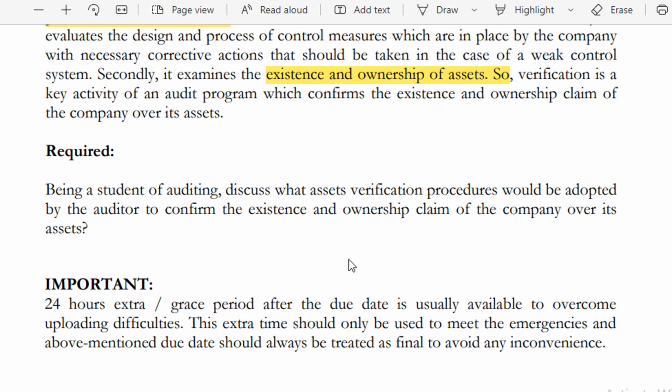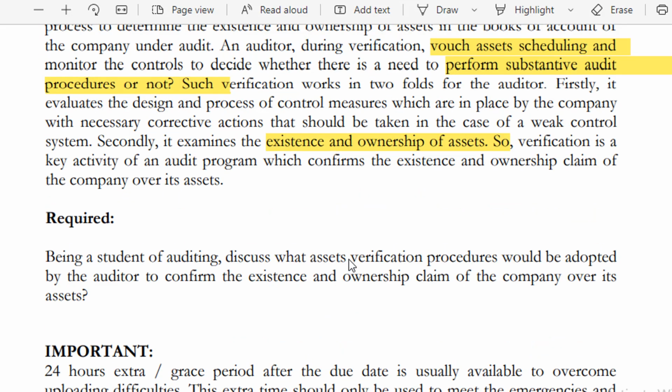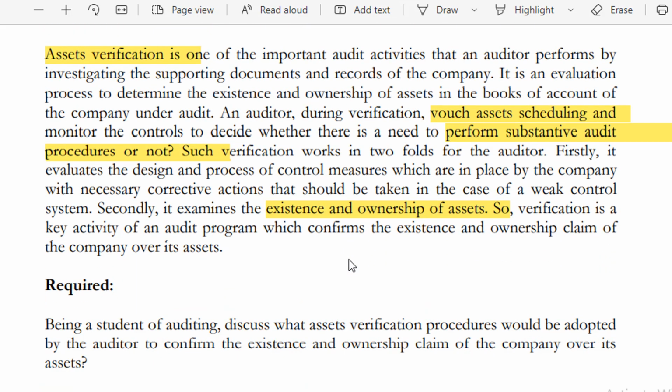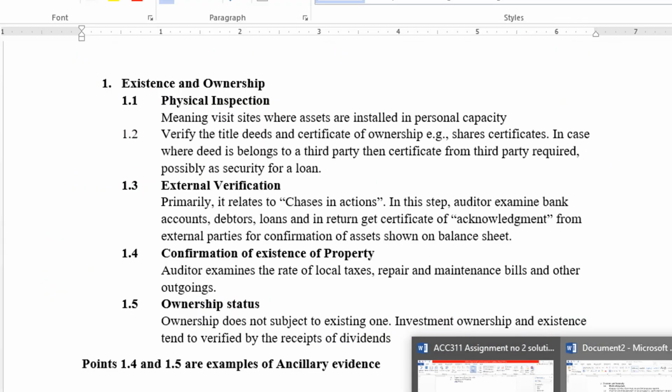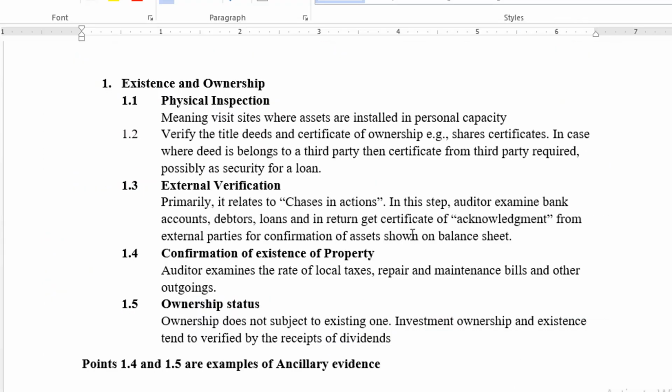So if you think some other method must be included in the answer, you can go ahead, and you know very well, better than me, how much length of your answer is justified for the total marks of 10. So if you feel that it is not enough to score the total marks of 10, you are independent and free to add more material to the answer that I have given you. So let's move to the answer that I have placed in my MS Word file.